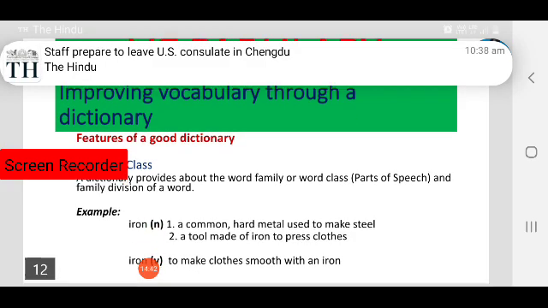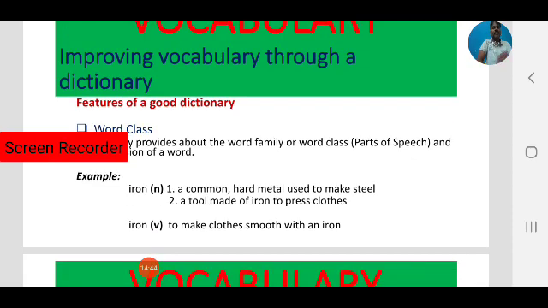So let us focus on another word class. Here iron is a verb. We have seen two meanings for the noun. Now the same word iron is used as a verb. Iron here means, as a verb, to make cloth smooth with an iron, pressing clothes. Observe, iron is a word that has two word families. The first one is noun, the second one is verb.